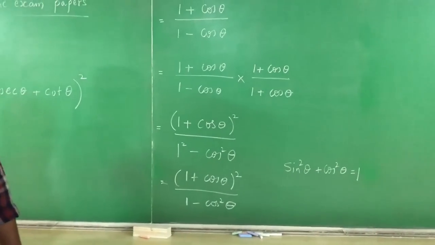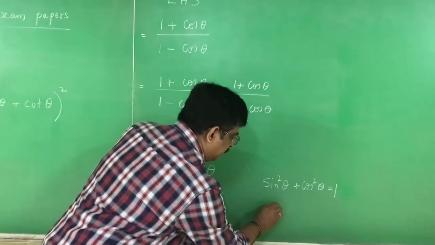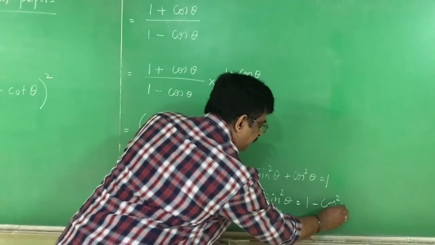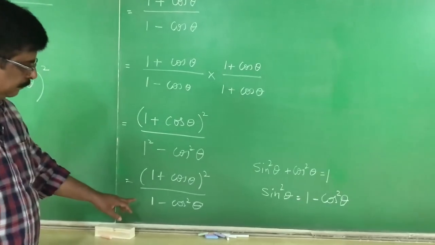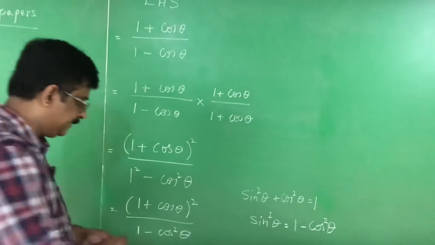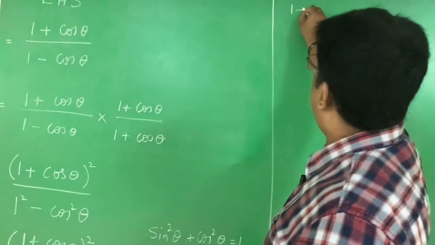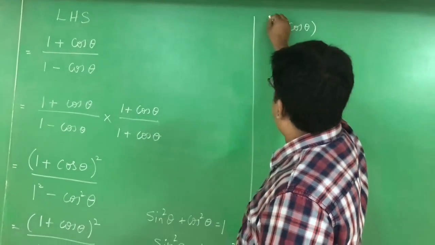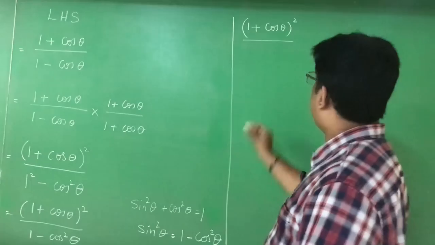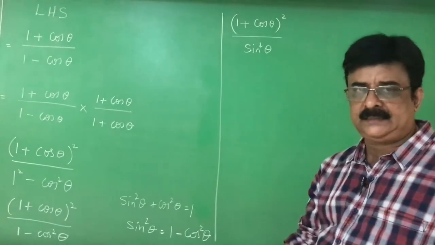Sin square theta plus cos square theta is equal to 1. Here, if I transfer this cos square theta to that side, it becomes sin square theta is equal to 1 minus cos square theta. Therefore, in the place of 1 minus cos square theta, I can write sin square theta. That is my next step. The next step is 1 plus cos theta whole square divided by, in the place of 1 minus cos square theta, I write sin square theta. I think it is very simple steps, you can easily understand this.